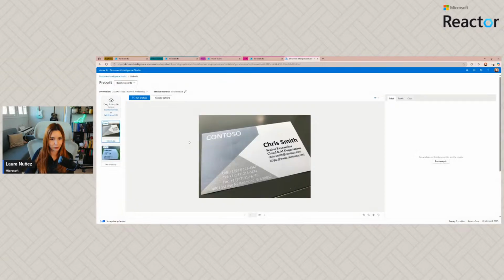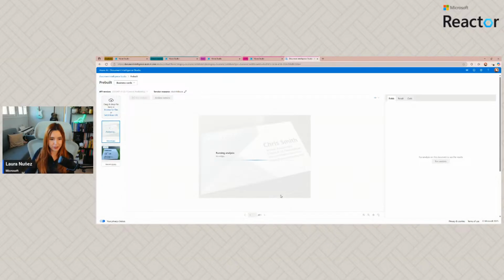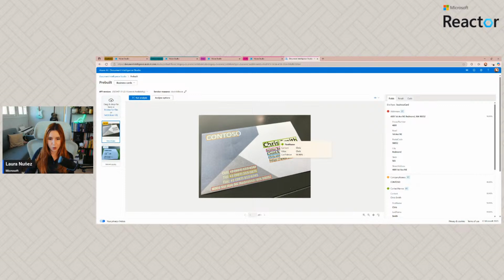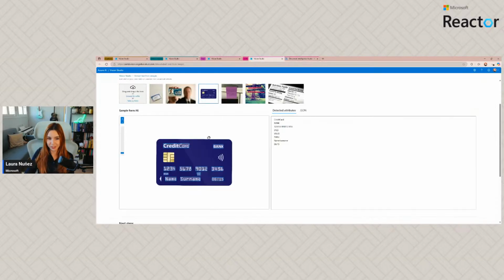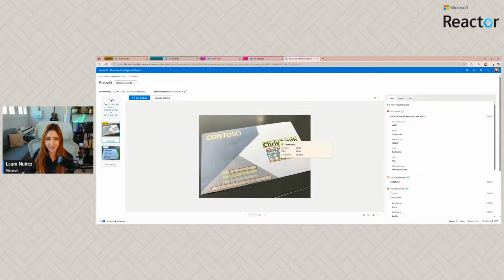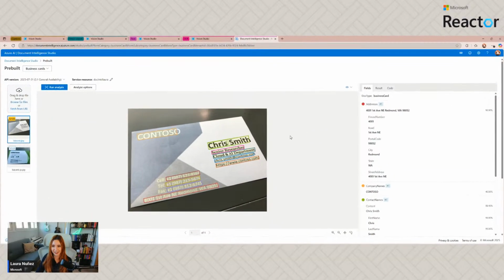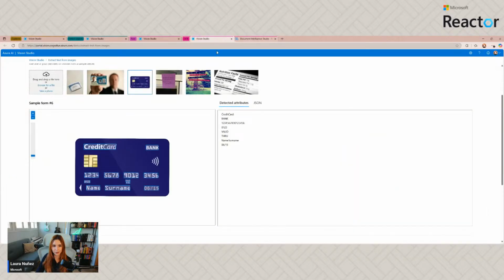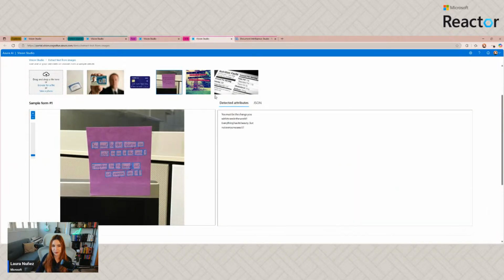Like, for example, let's explore this one. What do we have here? So this is a name and this is the last name. Cool. So it's working. Perfect. So as we can see, this is a little bit different from OCR because this is only providing the text. This is telling us what the text is because it understands the layout. It gives us more information. Depending on what we need, we can use one or the other. Maybe here we don't need the other, right?